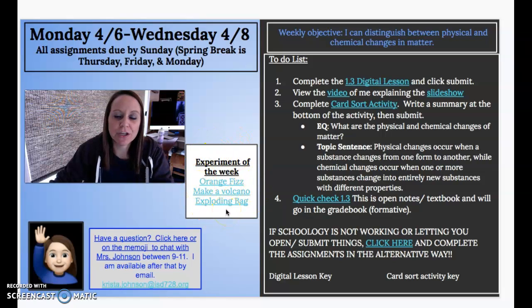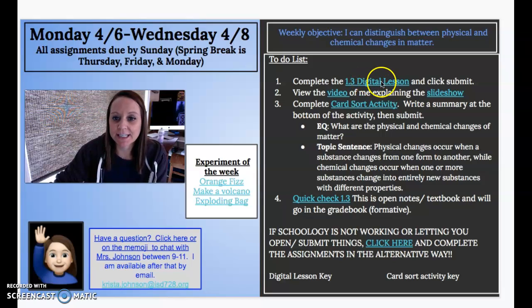The other thing I put on here is the experiment of the week. This week we're going to be looking at physical and chemical changes in matter. If you decide that you want to do these different experiments, you can click on them. Make sure you get permission from your parents first, and then you can try some of them. Those show some different chemical reactions or chemical changes. Okay, that's optional.